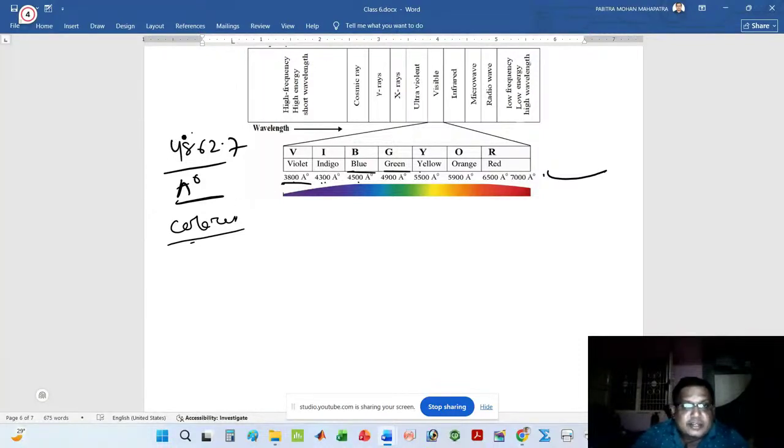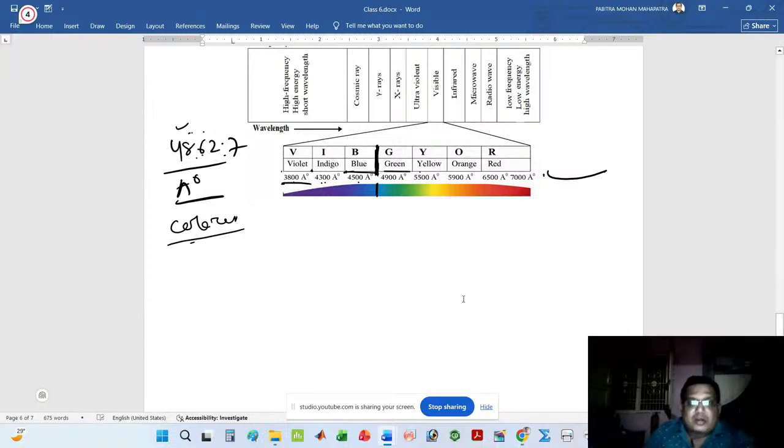Our answer is 4862.7. It will come at this position. This is your 3800. This is your 4300. This is your 4500. This is your 4900. Our answer is 4862, so it is just near this position. Look at that, this is the position.